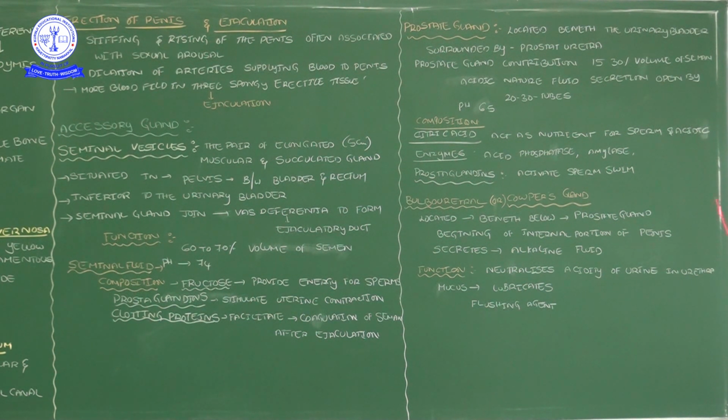The prostate gland secretion is acidic in nature, and this fluid is released through 20 to 30 tubes into the ejaculatory duct. The secretion contains citric acid, some enzymes and prostaglandins.